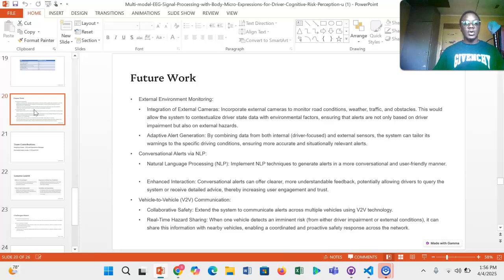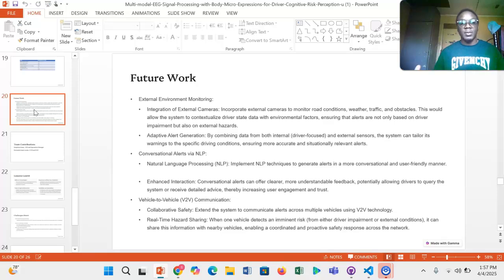Then future work, we want to extend our system. So what we plan to do in the future is extend our system to have cameras on the external part of the vehicle to monitor the environment, so that we can also adapt based on the environment. Maybe you're in traffic, you're in low light, you need different levels of attentiveness. So this could help our system better adapt to the external conditions or environments.